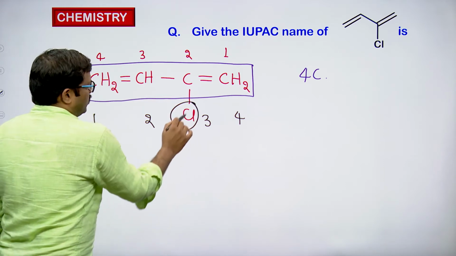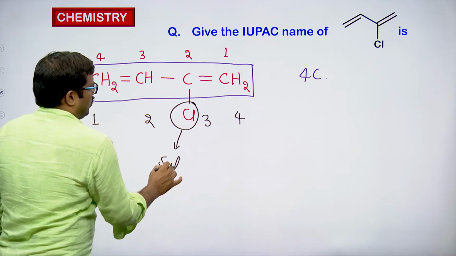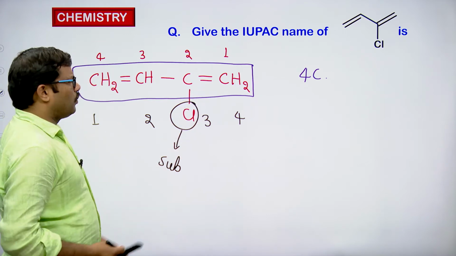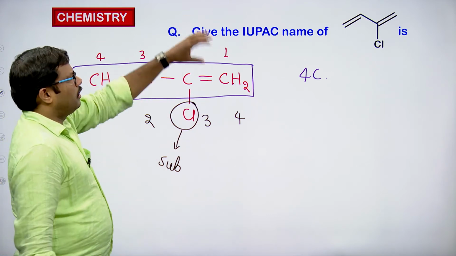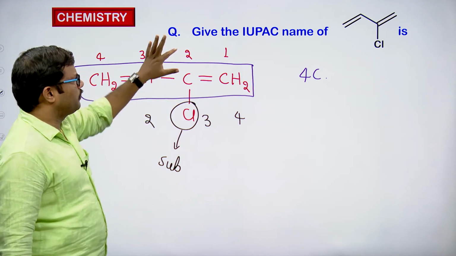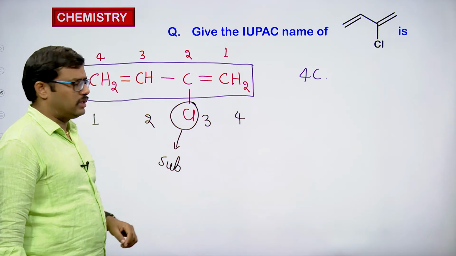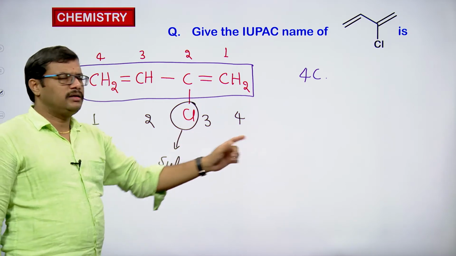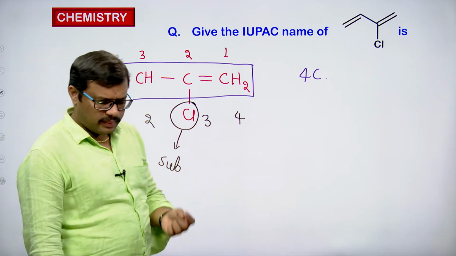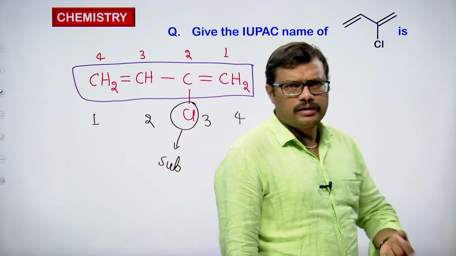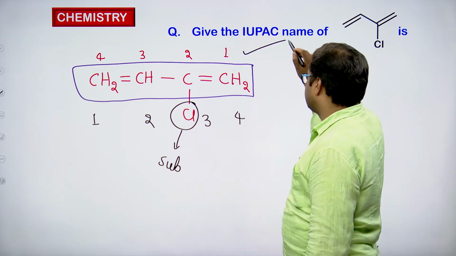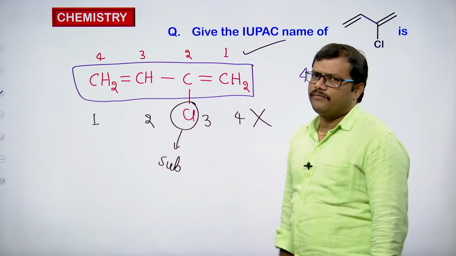Of course, we are going to treat the chlorine as a substituent. Okay, don't bother about the chlorine now. So here, if we number this molecule from right to left, the second carbon has the substituent. In the other way, left to right, the 3rd carbon has the substituent. Whenever we have a substituent, the substituted carbon should get the lowest numbering. So the first way of numbering is correct and this is the wrong way of numbering.